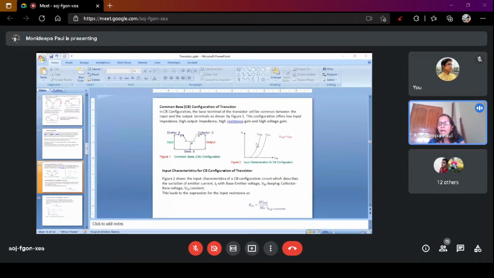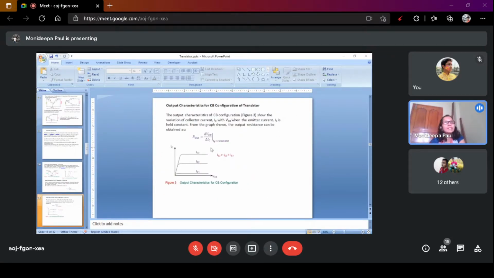Then we get this type of characteristics curve. So what is the input resistance? Input resistance is the ratio of change of input voltage to the change of input current, that is del VBE divided by del IE when VCB is constant.